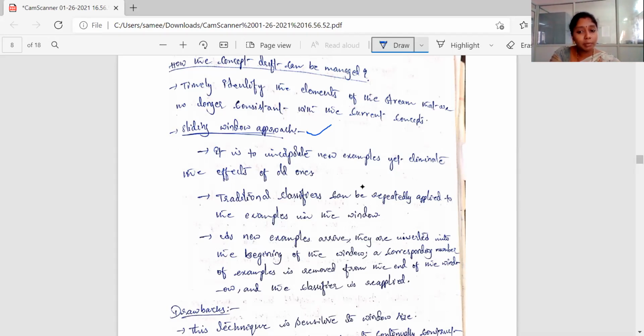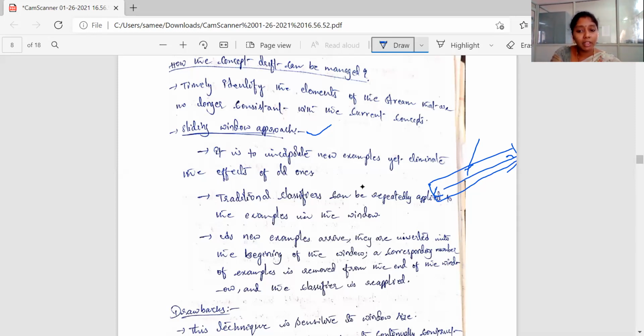Traditional classifiers can be repeatedly applied to the examples in the window. We have a window with a particular size, and we have streaming data, and on this data we apply the model using any traditional classifier. Once the window size is over, look at the next point.